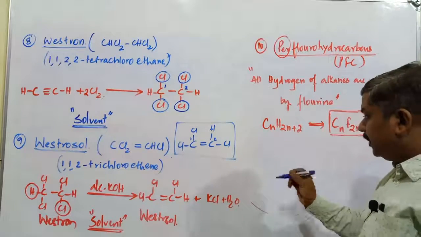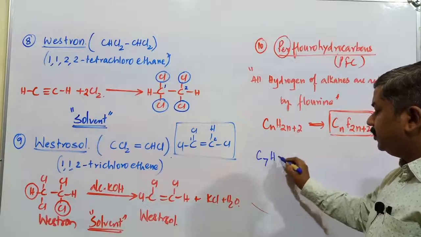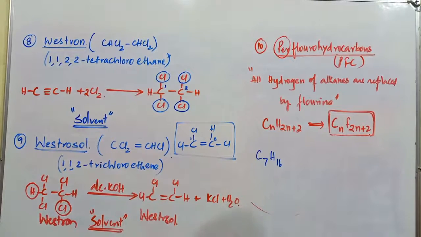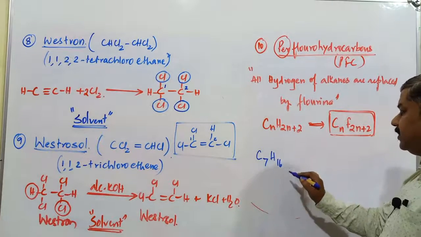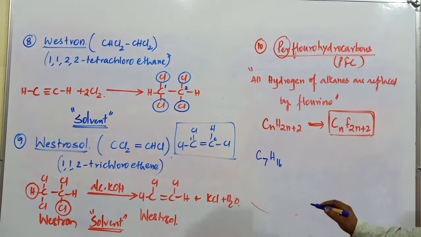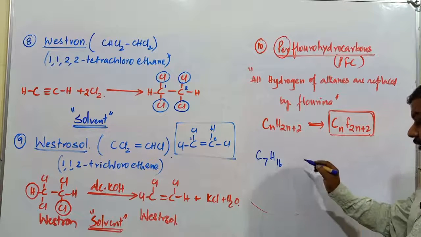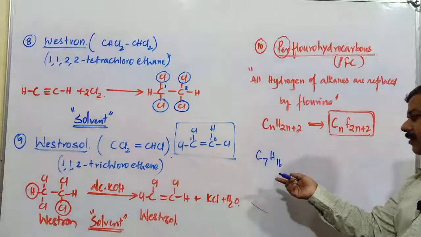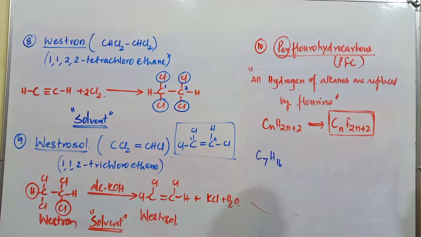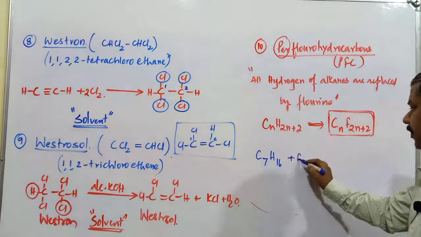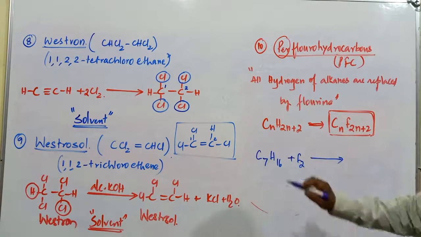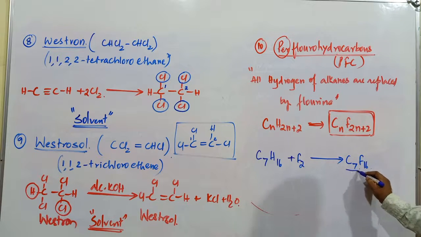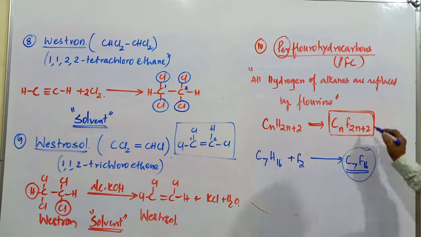If I go with one compound, C7H16, an alkane, we could take heptane, hexane, pentane, butane, all those compounds. If this compound is treated with fluorine, all the hydrogen atoms are replaced, giving the C7F16 compound.